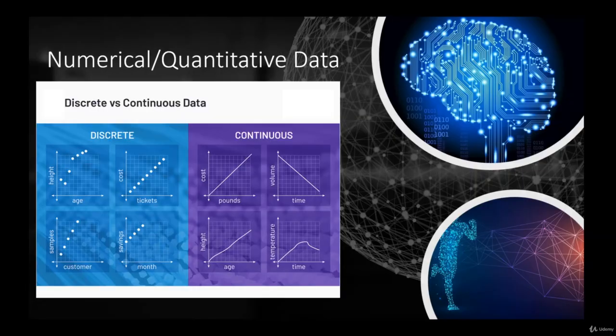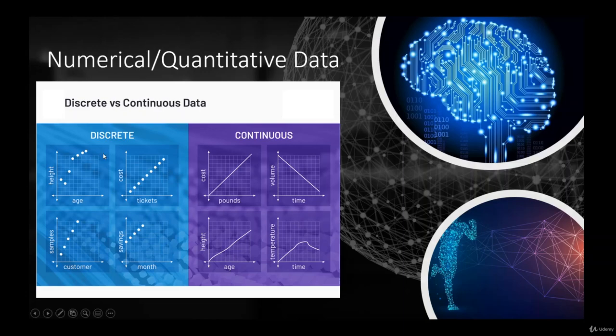All right, let's jump to the second part, which would be numerical and quantitative data. Basically, in those types of data, we have two types of data, which look the same, they're not really different, but they're pretty much the same thing with some subtle differences. For the discrete types of data, basically those would be complete numbers. It won't be an infinity of possible numbers. For example, let's take the age. The age of someone could not be, for example, 1.55349. It will be 1 year old, 2 years old, 3 years old.